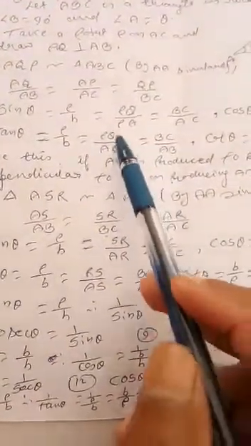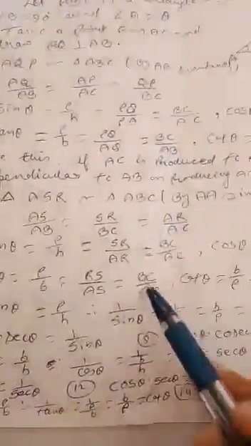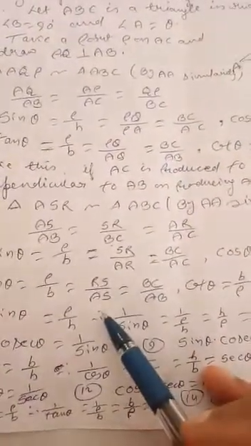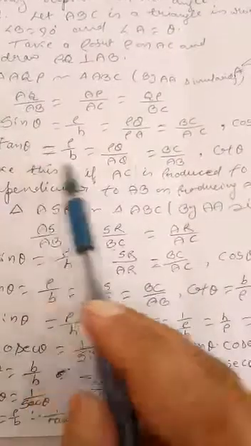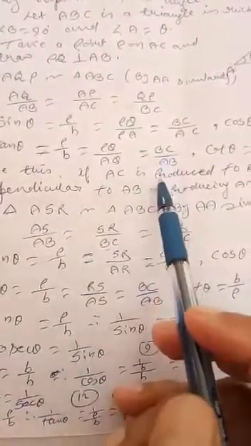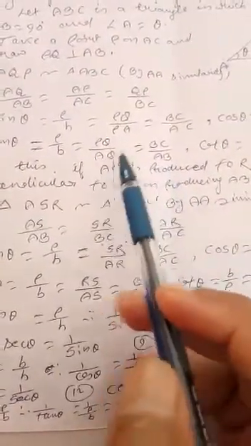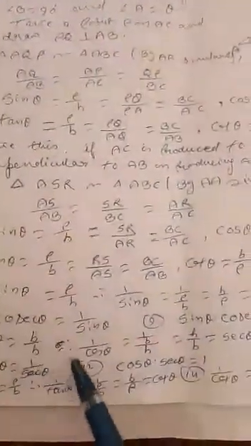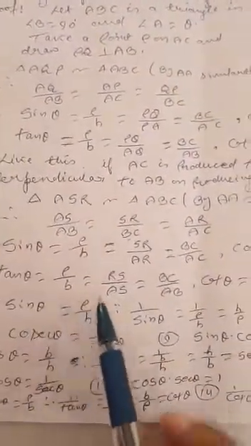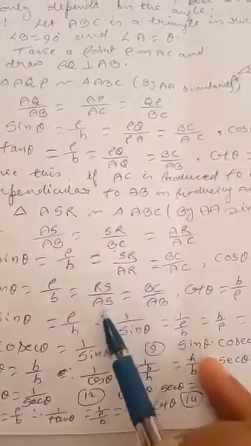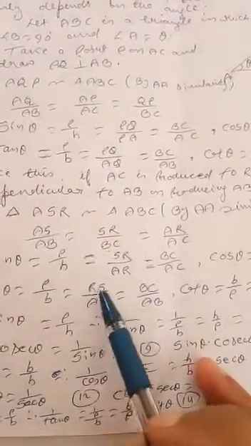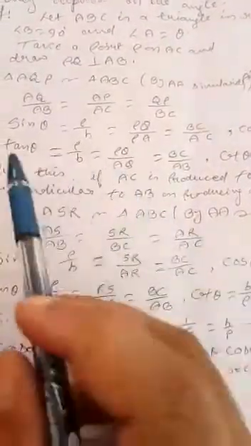Now you see here, PQ by AQ is equal to BC by AB, and BC by AB is equal to RS by AS. So from here tan theta is equal to BC by AB, and that is equal to PQ by AB, and here tan theta is equal to BC by AB is equal to RS by AS. So here the value of theta does not change. So we can say the value of theta does not depend upon the size of the triangle.